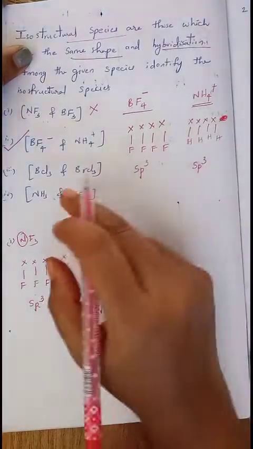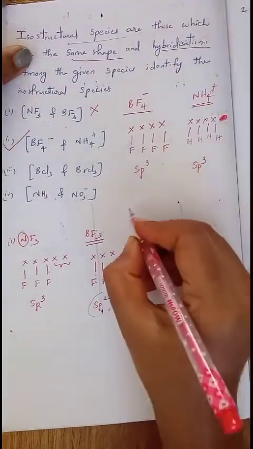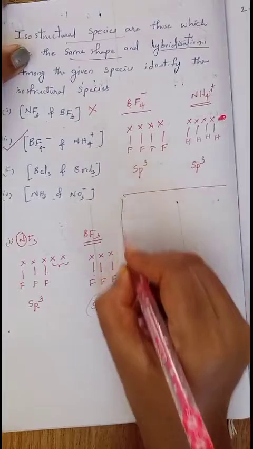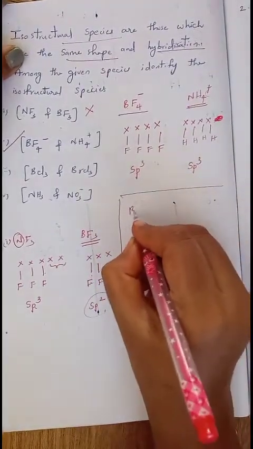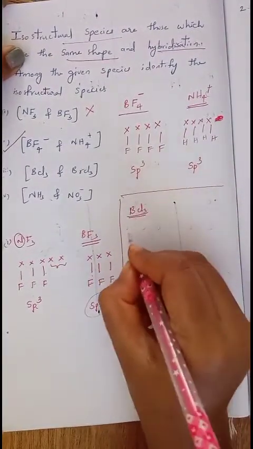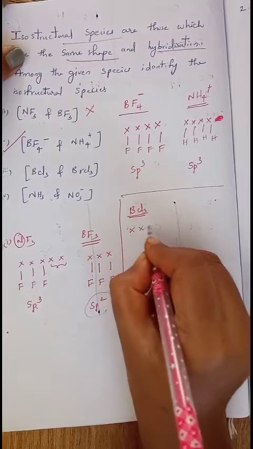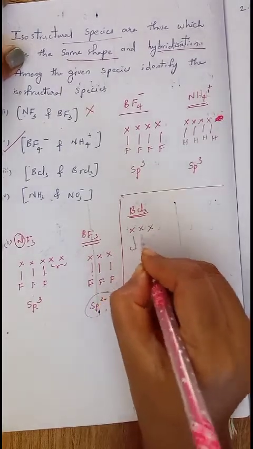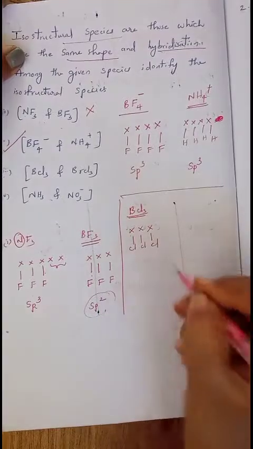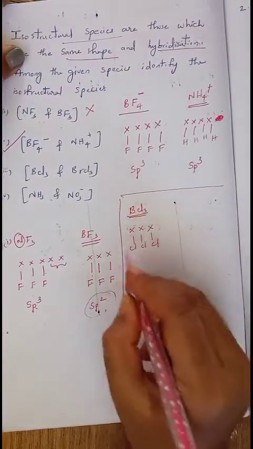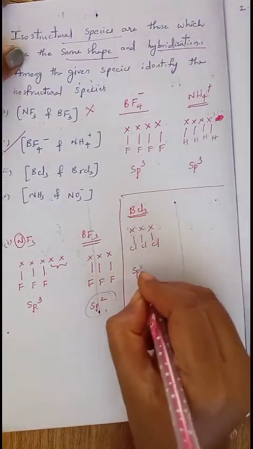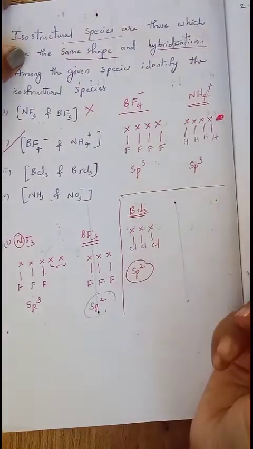In the same manner you can also find for the other 3. Let me find the hybridization for the third one, BCl3. The central atom is boron, with 3 valence electrons. Each chlorine makes a single bond, so a total of 3 pairs of electrons are present. With 3 pairs of electrons, it undergoes sp2 hybridization.